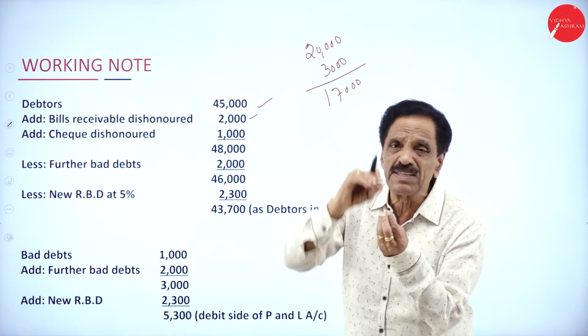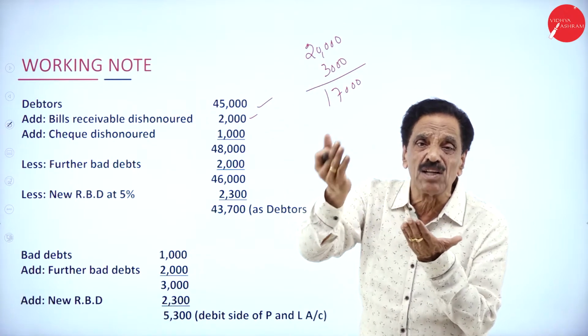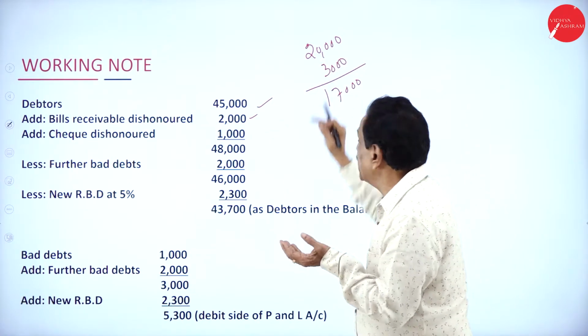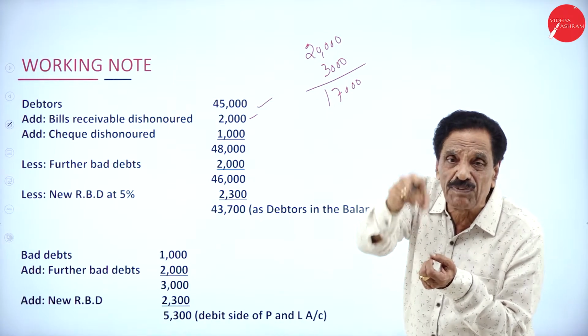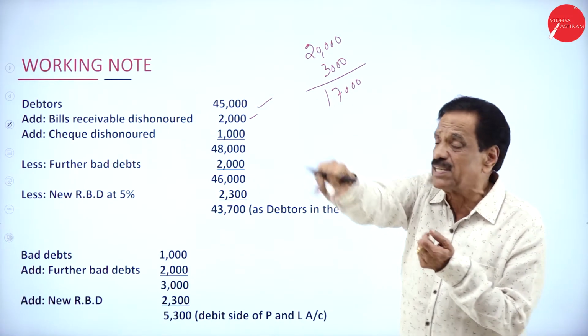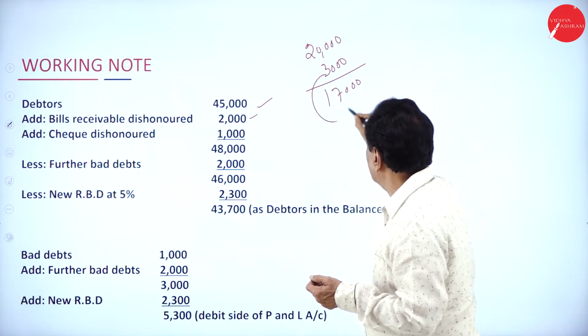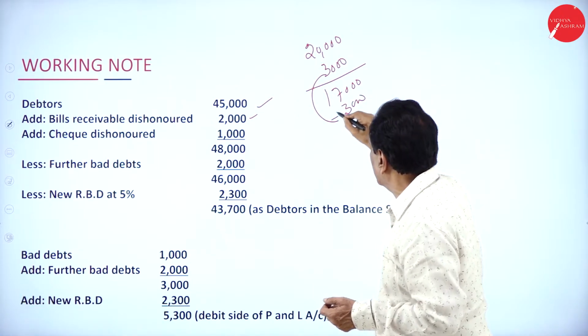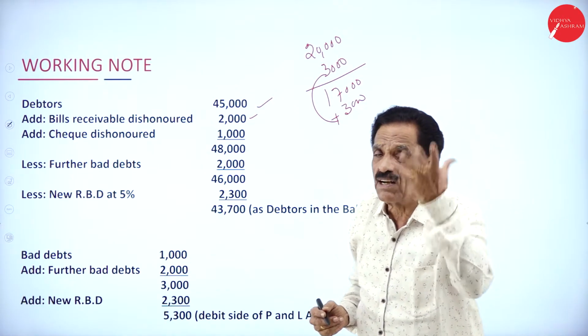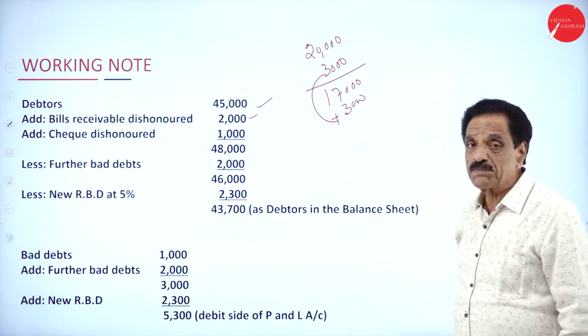He gave a bill worth rupees how much? 3,000. You present the bill to the bank. The bill is dishonored. No money is there. So from that particular point on, he becomes the debtor. For 17,000, 3,000 will be added back. Once again, he is a debtor to the extent of 20,000. Shall I explain once again?